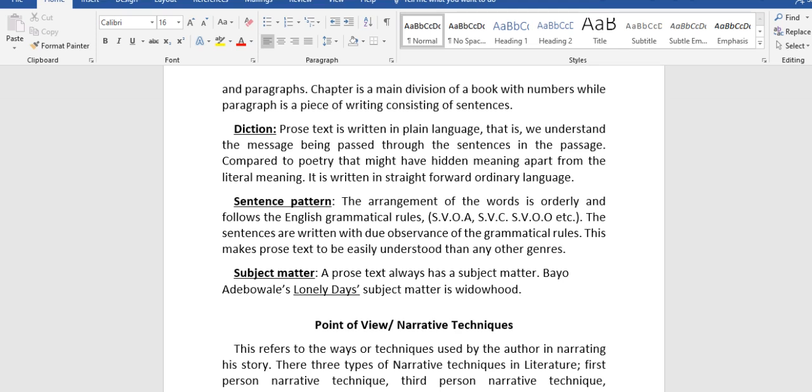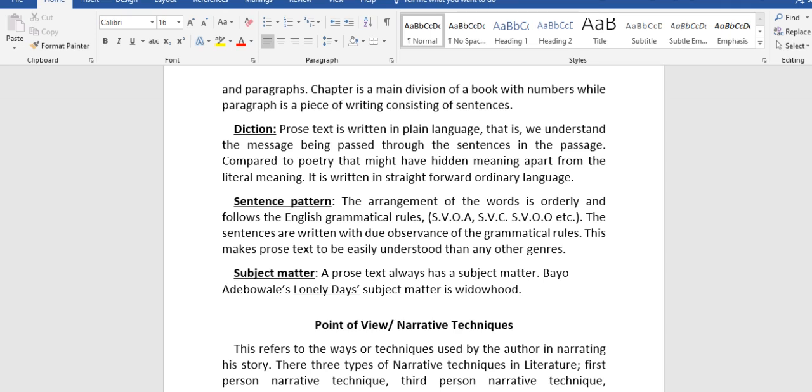Remember when we defined prose the other time? Prose text is written in plain language. That is, we understand the message being passed through the sentences in the passage. Compared to poetry that might have hidden meaning apart from the literal meaning, it is written in straightforward, ordinary language.